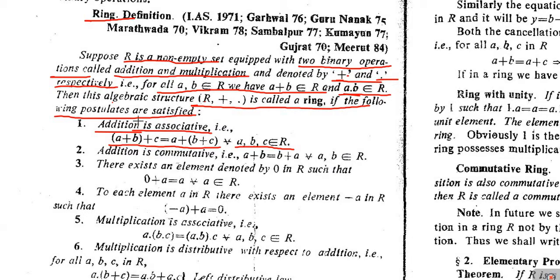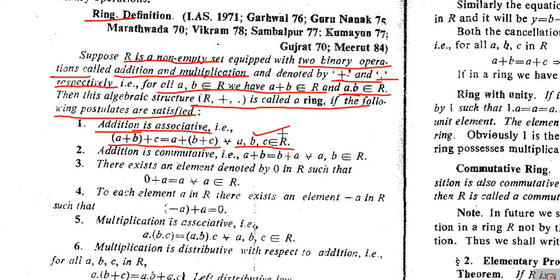So obviously these two have different meanings, and if for any three members a, b, c belonging to R, we have (a + b) + c equal to a + (b + c), then we say that the addition is associative for the elements of R. So this is the first postulate.